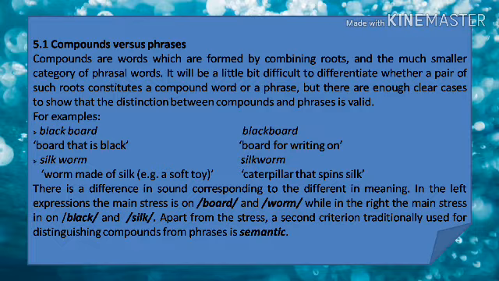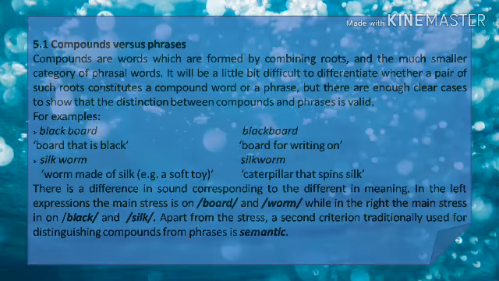In the left expression, the main stress is on board and worm, while in the right, the main stress is on black and silk. Apart from the stress, a second criterion traditionally used for distinguishing compounds from phrases is semantic.